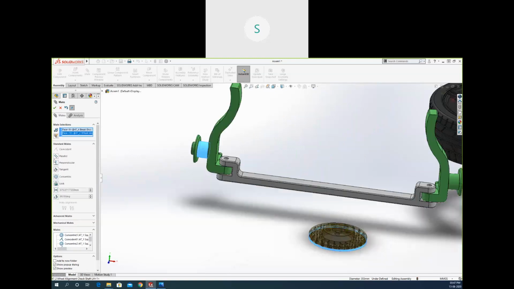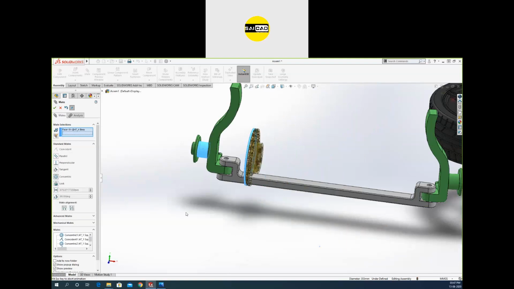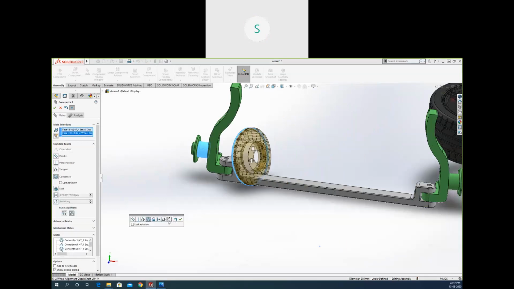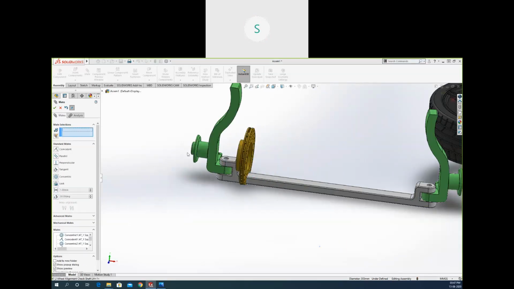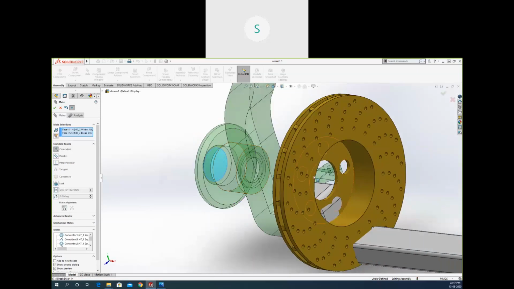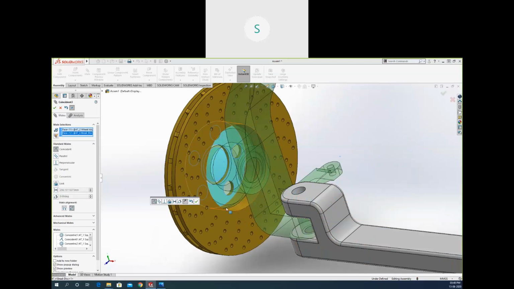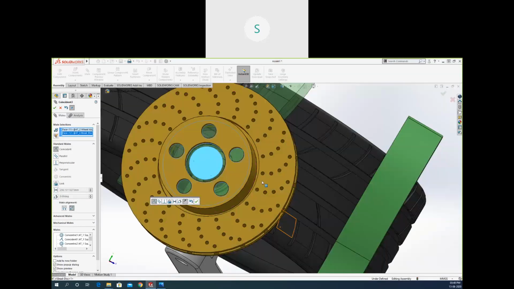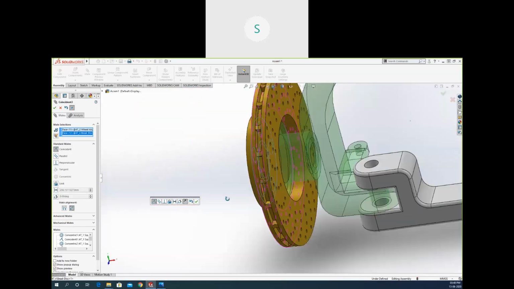So select the mate from here, from standard. I need it to be concentric and reversed in direction. Okay, so I need this face to be attached right here. You can see if I rotate this, the face is connected.